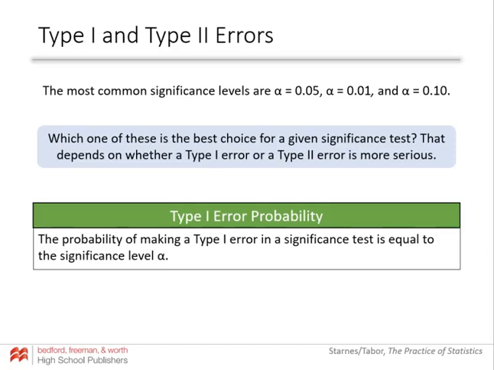So if a type 1 error is super serious, I might pick the lower significance level. If a type 2 error is really serious, I might pick my higher significance level. If they're pretty even, or like in this Coach Rivers free throw situation, where nobody's going to die if I pick the wrong shooter, we might just stick with the middle and stick with 0.05.